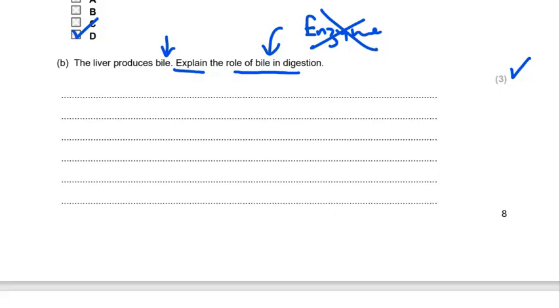Okay, so number 1 is, let's put this here, the neutralization of stomach acid.